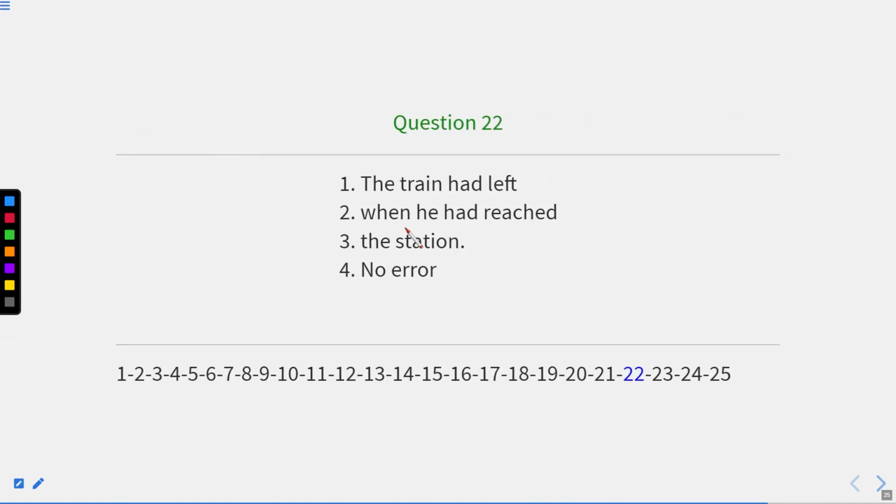Now, let us move to question number 22. The train had left when he had reached the station. I have already told you that in one clause we should have past perfect tense, in the remaining clause we should have past indefinite tense. Now, which action has taken place previously? The train had left when he had reached the station. So the train had left. This has happened first. So if this has happened previously, we should write in perfect tense. So this part is correct. But when he had reached, it means this action happened afterwards.